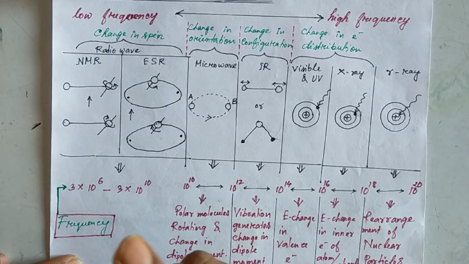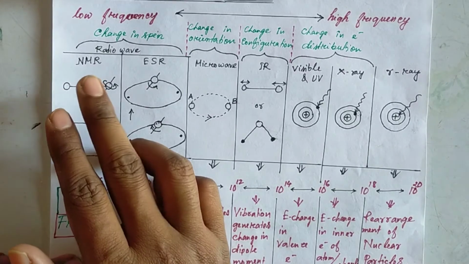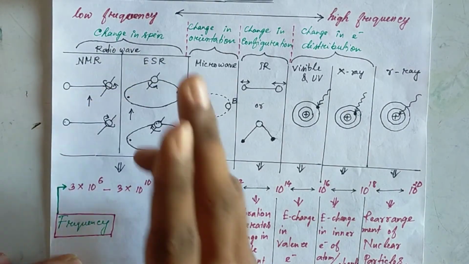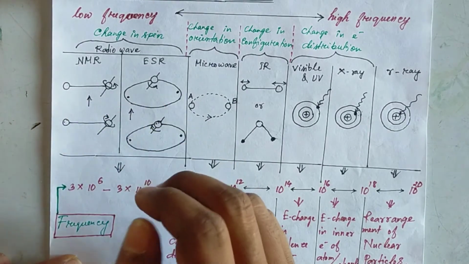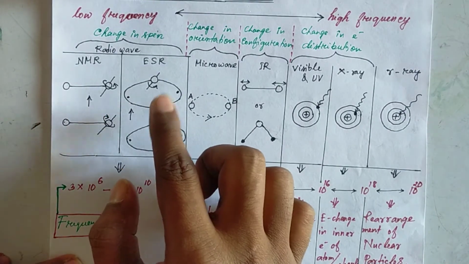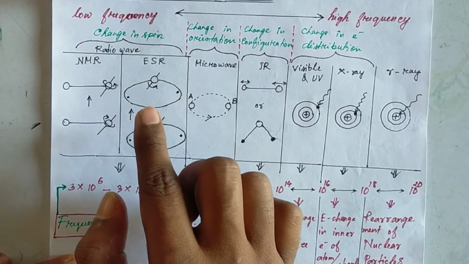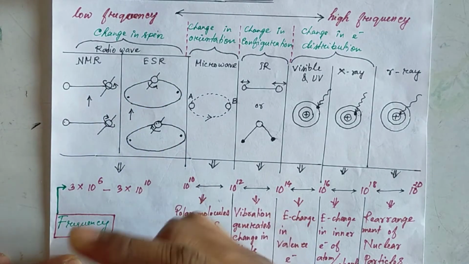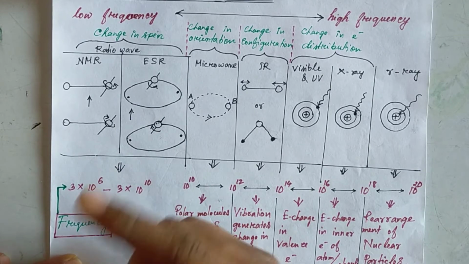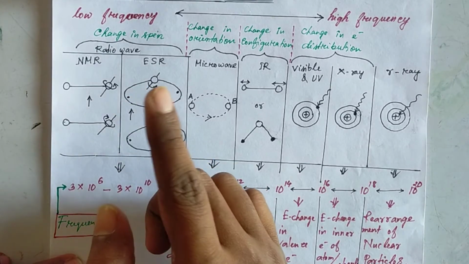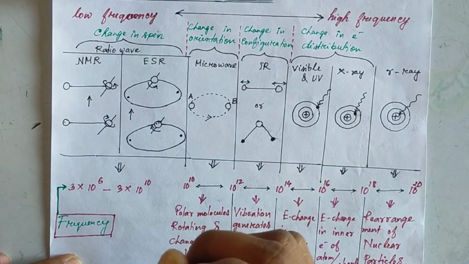Okay, so after that we will have some NMR spectra. NMR spectra means nuclear magnetic resonance spectra. Next, in the radio wave region, when the electromagnetic radiation interacts with an electron, it can change the spin of the electron, and it will give us ESR, electron spin resonance spectra.